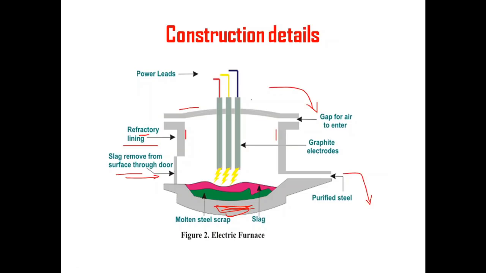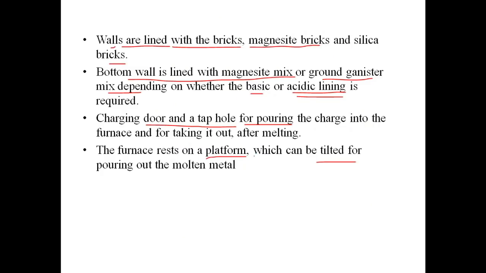Here I have mentioned 3 electrodes, right. It's a 3-phase, meaning RYB, or if it's single phase, you can use just 2 electrodes. And here the name is given as graphite. So there are different types of electrodes which can be used in the arc furnace. Now let's have a look at the types of electrodes used in the arc furnace.